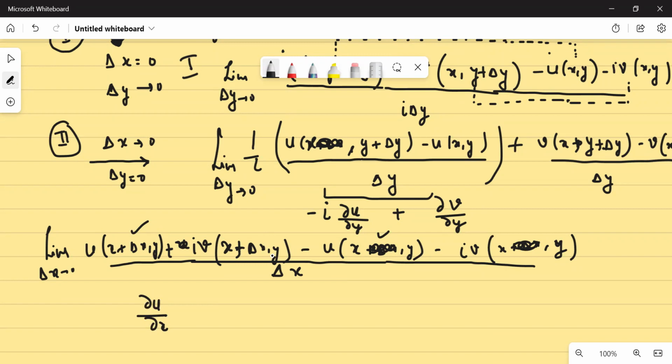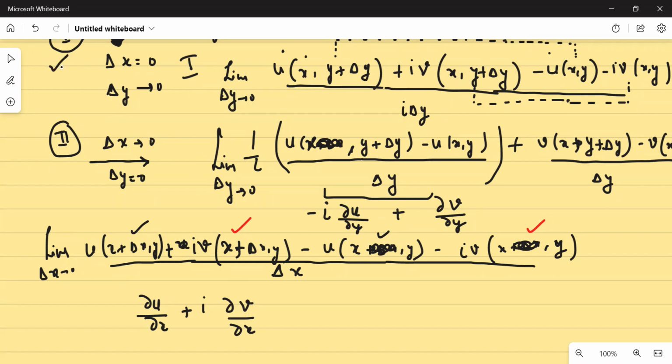ये पहले दो टर्म्स हमने टिक किए, और ये वाले टर्म्स Yes. देखो ध्यान से, इन दोनों टर्म्स को देखो, यहाँ पर भी x में इंक्रीमेंट है, तो दिस इज योर आयोटा del v upon del x. Now, if your function is differentiable, then whether you go by path 1, whether you go by path 2, the limit should be unique. That implies anyway these two limits should be equal.